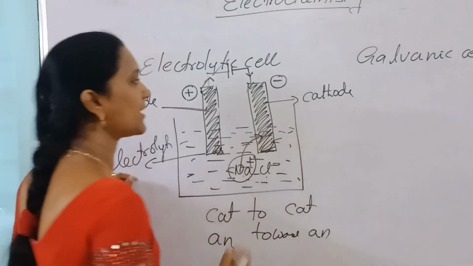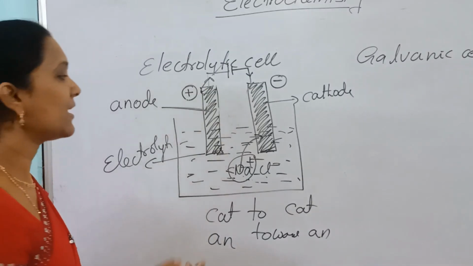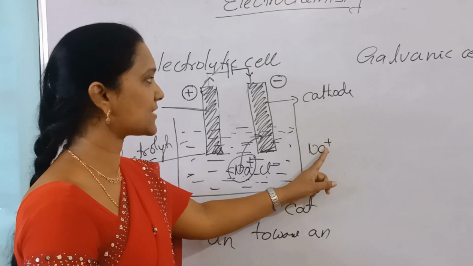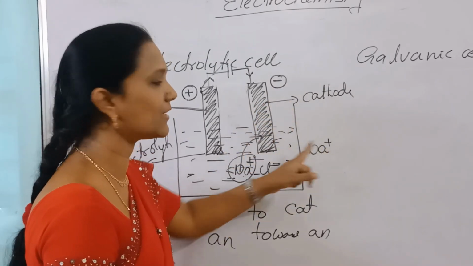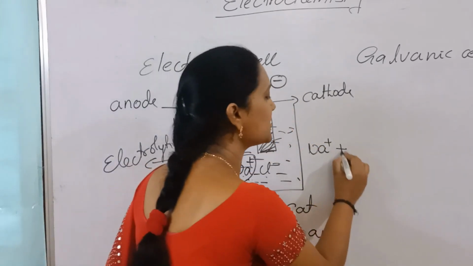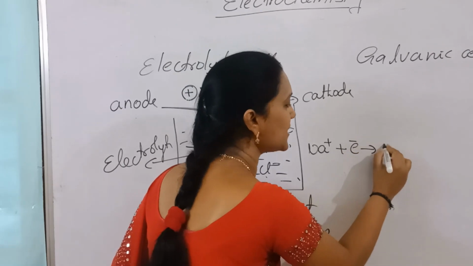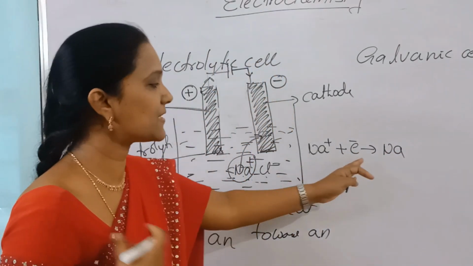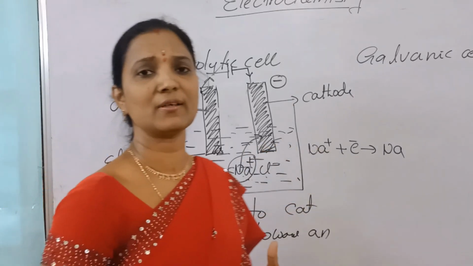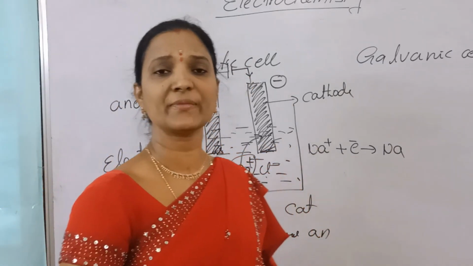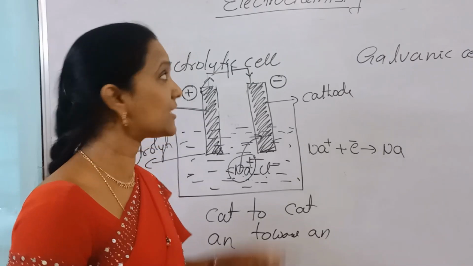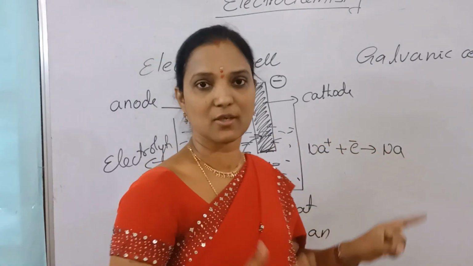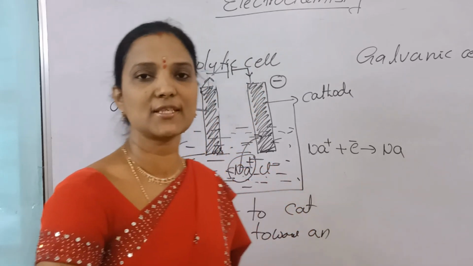Now this cation migrates towards cathode. At this cathode, Na+ has fewer electrons, and this is the negative electrode, where electrons are more. Then what happens? This Na+ gains an electron and changes to sodium: Na+ + e- gives Na. Gaining electrons or losing electrons is oxidation or reduction. We discussed initially: losing electrons is oxidation, and gaining electrons is reduction.